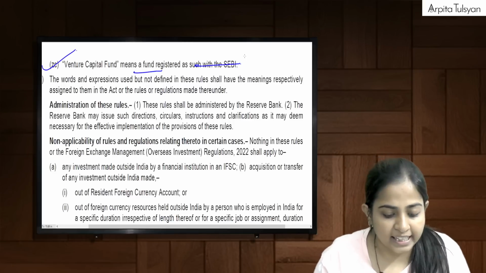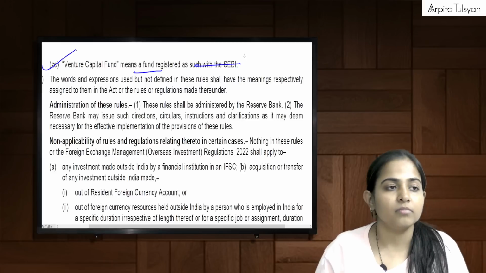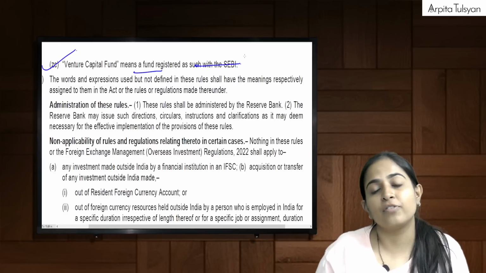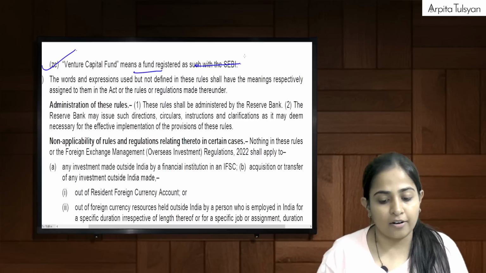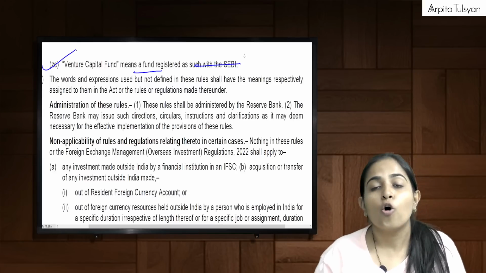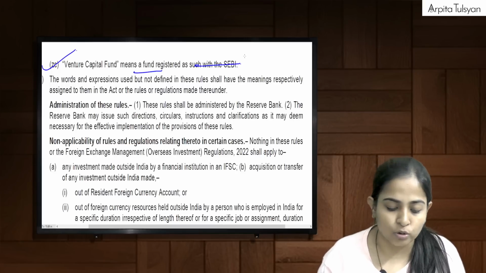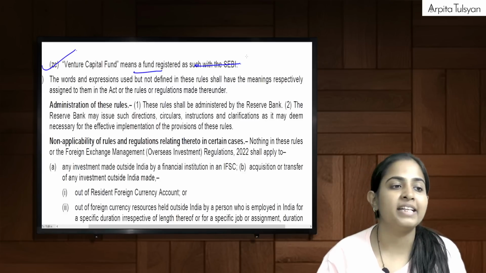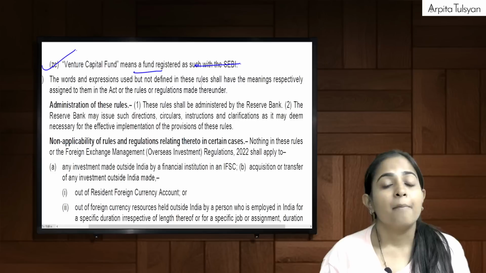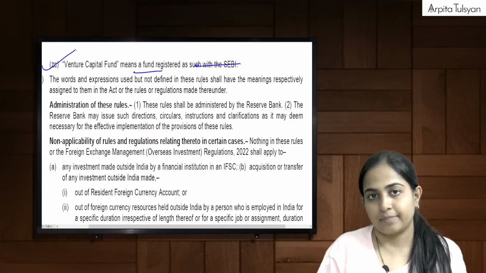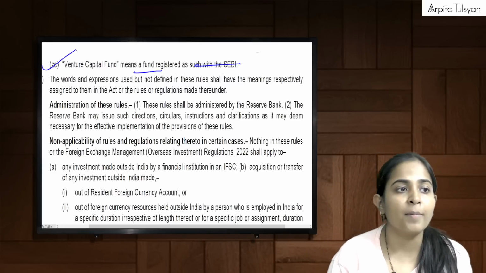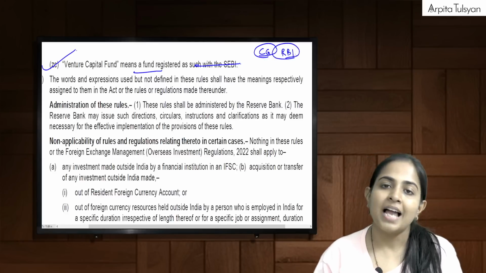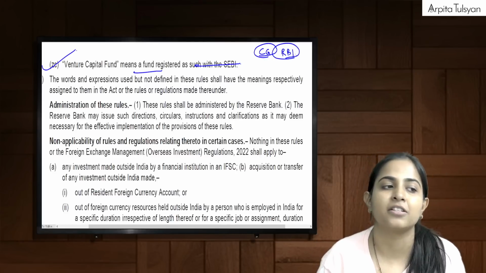Yes, so till here our definition part gets completed. All these definitions we were doing under the rules. We are studying the Foreign Exchange Overseas Investment Rules 2022. Now these rules are formed by the central government, but these are administered by the RBI. RBI regulates it, RBI administers it.